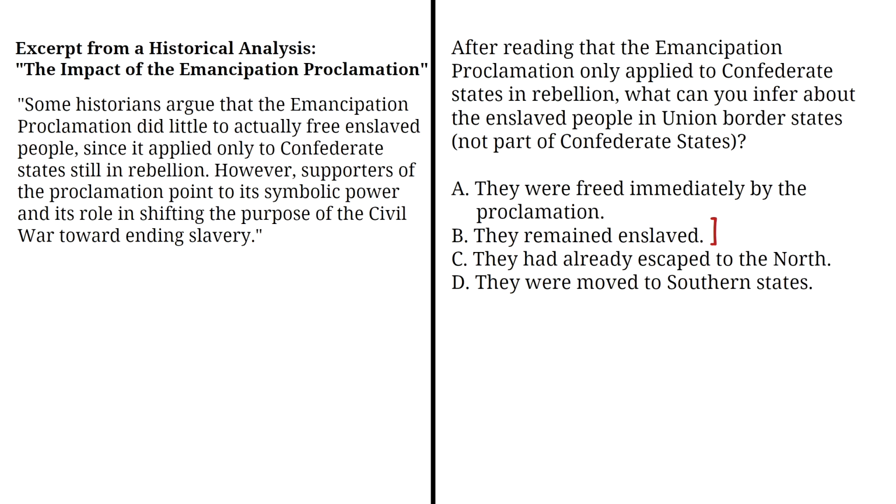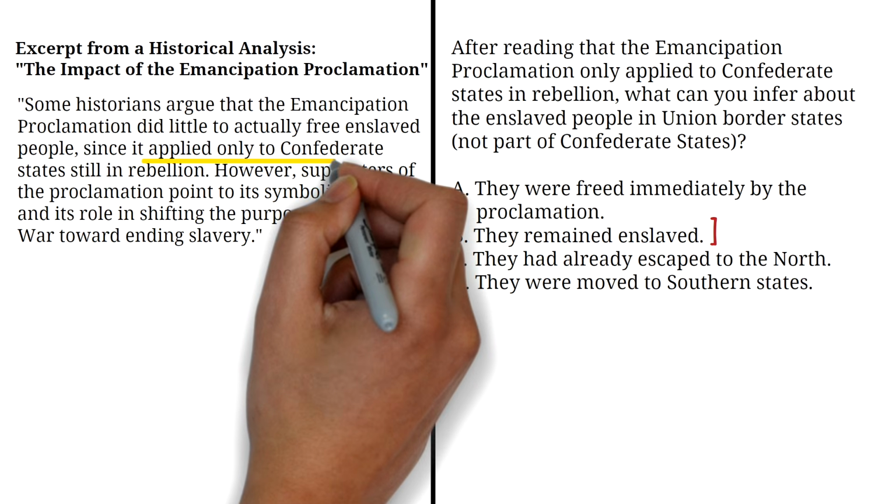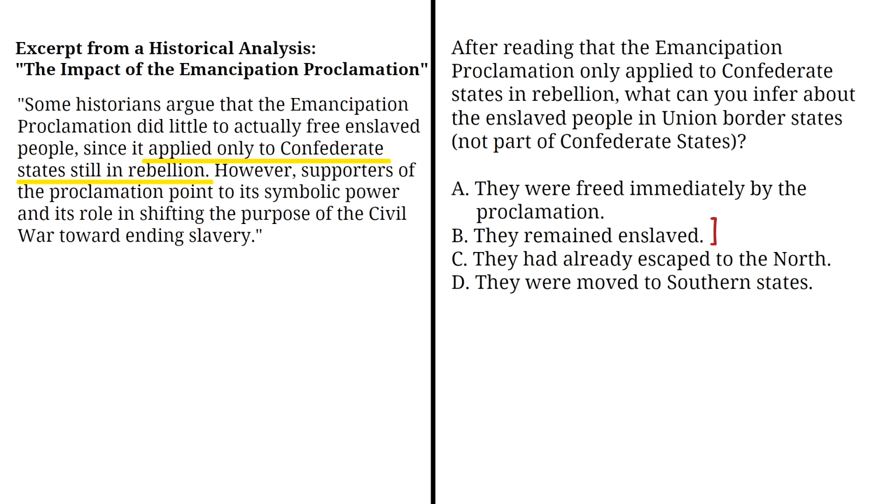Option B says, they remained enslaved. That's correct. From the information given, we can see that the Emancipation Proclamation only applied to Confederate states that were in rebellion. There is no mention of the Union border states. So we can infer that enslaved people in Union border states were not freed by the proclamation and remained enslaved until the 13th Amendment ended slavery for all in 1865.